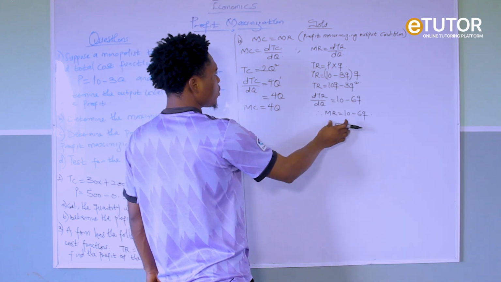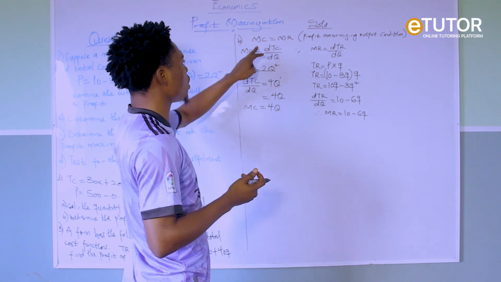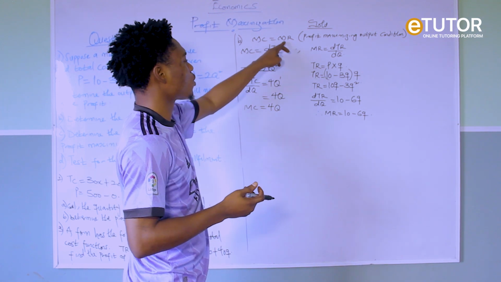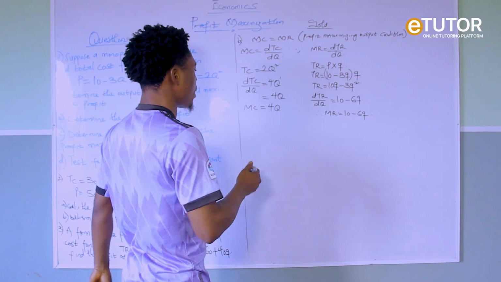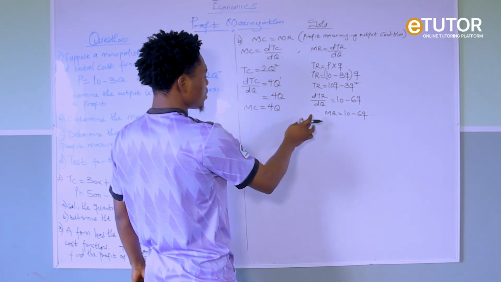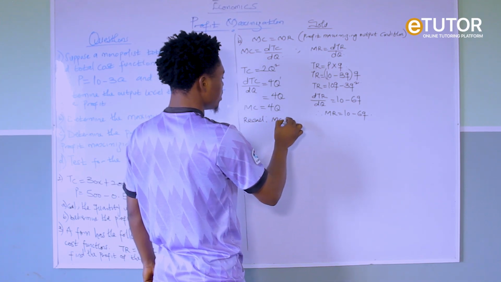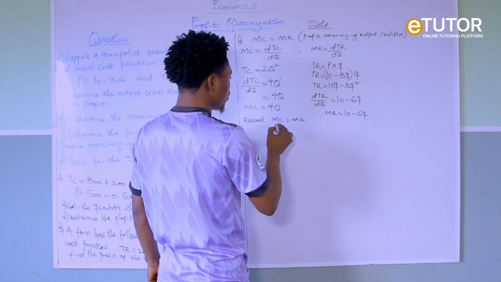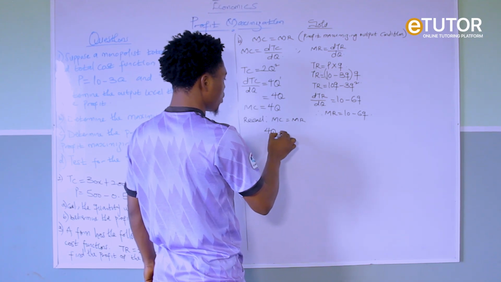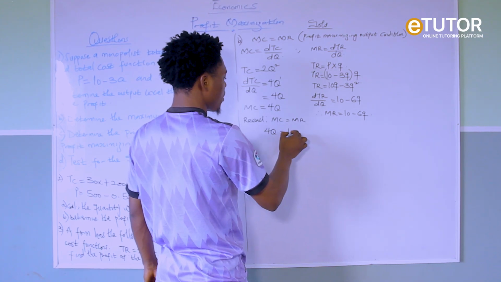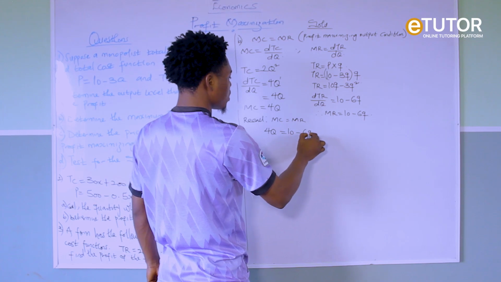So we have gotten our MC and our MR. The next thing we need to do is to equate the two together. MC equals MR. Our MC is 4Q equals MR, and our MR is 10 minus 6Q.